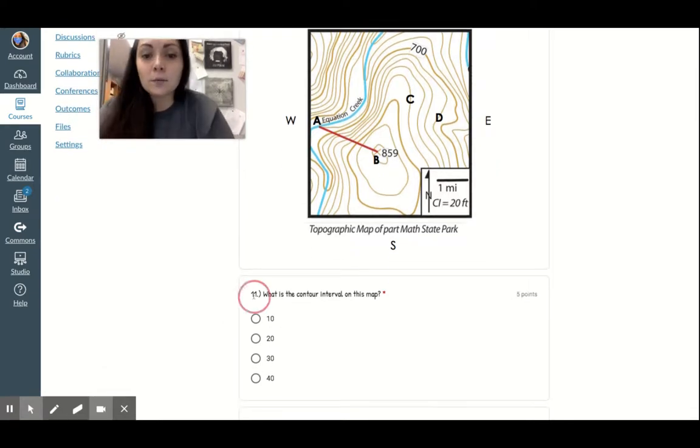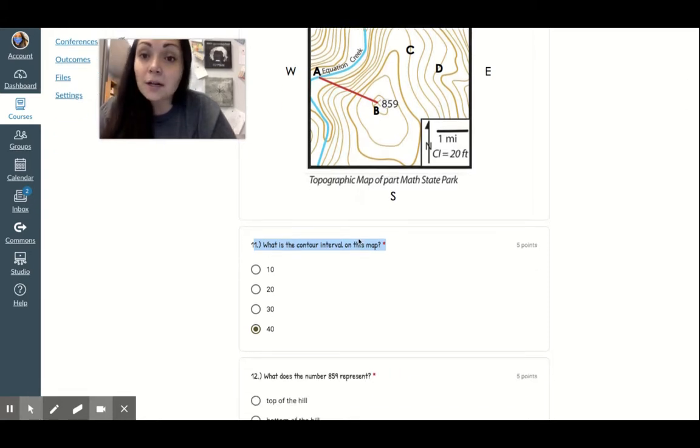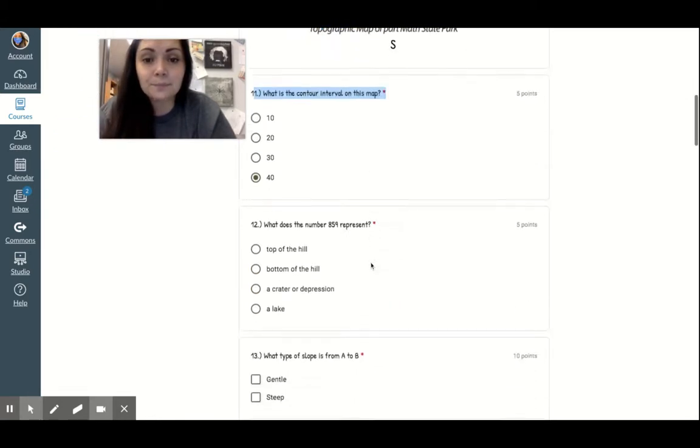So number 11, what is the contour interval of this map? Is it 10? Is it 20? Is it 30? Or is it 40 feet? And I should have put units on that, y'all. I'm yelling at myself. Yeah, there we go. What's the contour interval on this map?